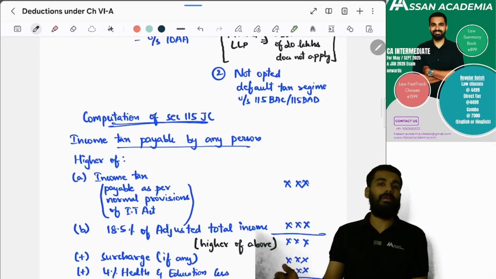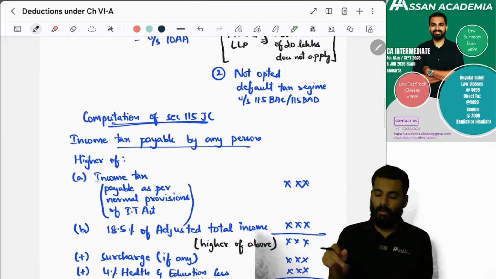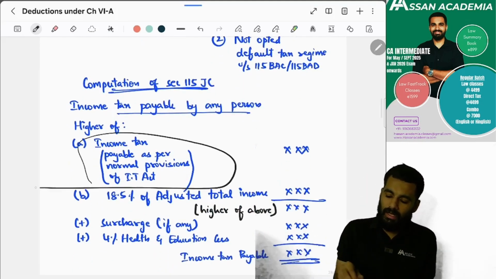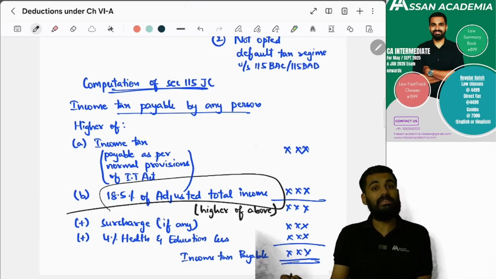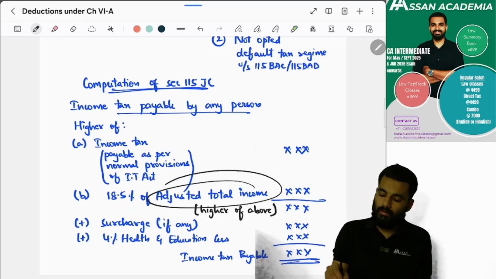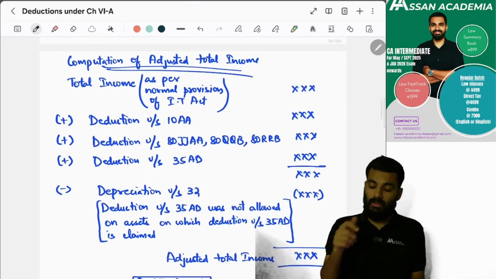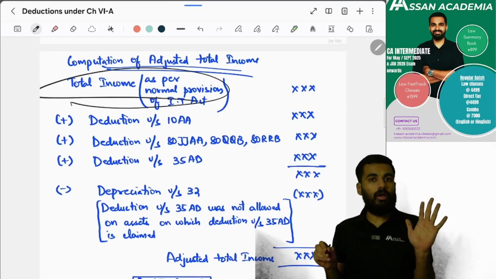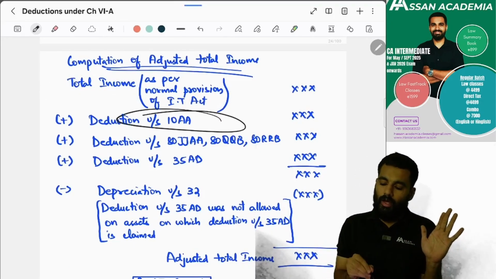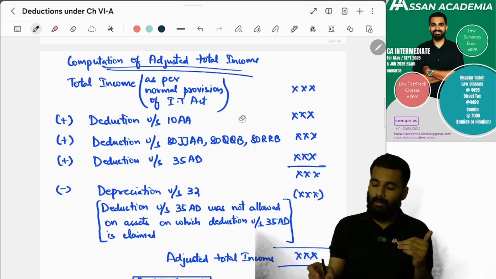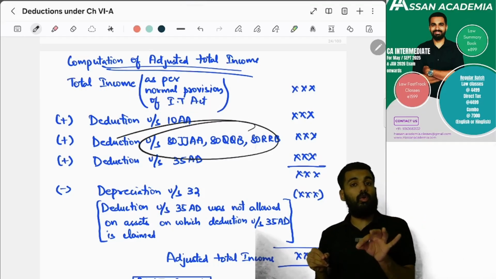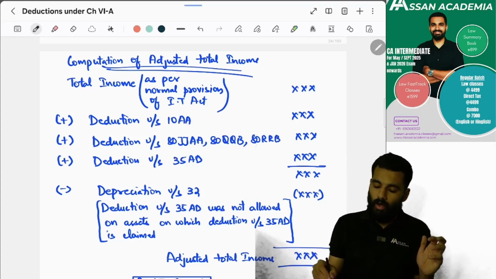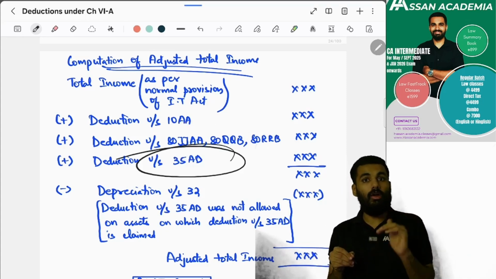Yes, this is a kind of income tax. So for whom AMT is applicable, you will first calculate the income tax normally. Second, you will calculate 18.5% of adjusted total income. What is adjusted total income, sir? First, you will calculate total income normally. Then if you have claimed deduction under section 10AA, you will add it back. If you have claimed deduction under section 80JJAA or 80QQB or 80RRB, you will add back. Or if you have claimed deduction under section 35AD, you add back.